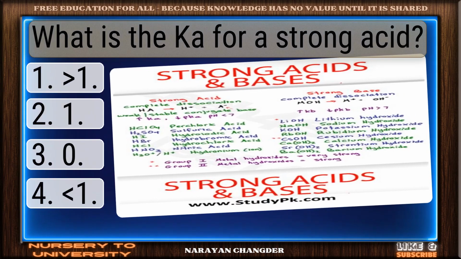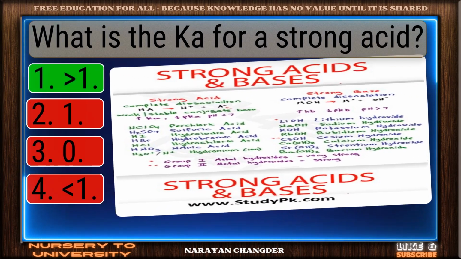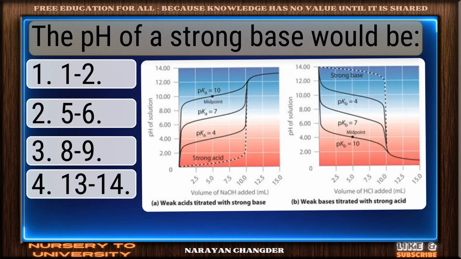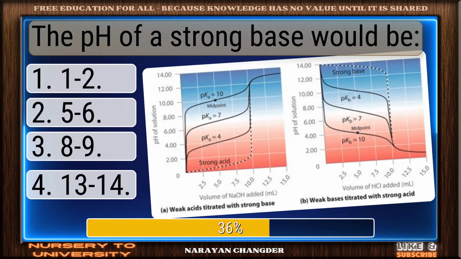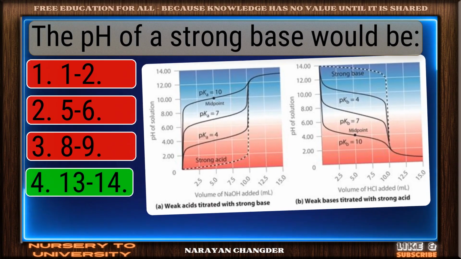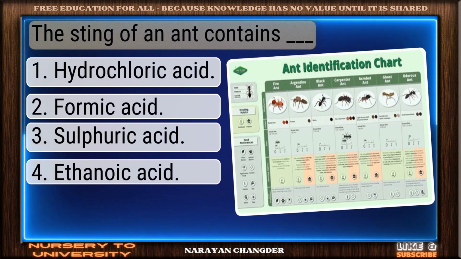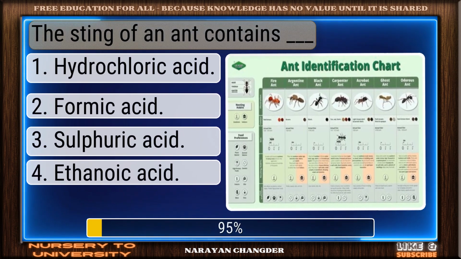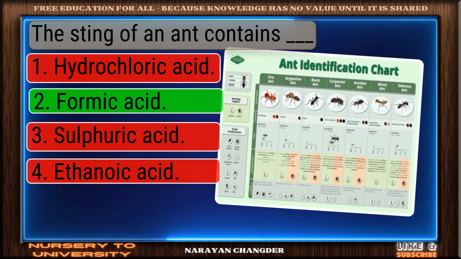What is the Ka for a strong acid? Good thinking. Ka greater than 1 is the right answer. The pH of a strong base would be? Right again. 13-14 is a valid answer. The sting of an ant contains dash. Great thinking. Formic acid is the right choice.